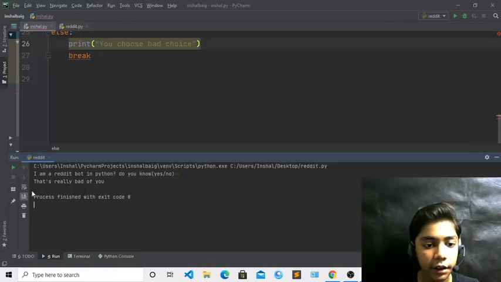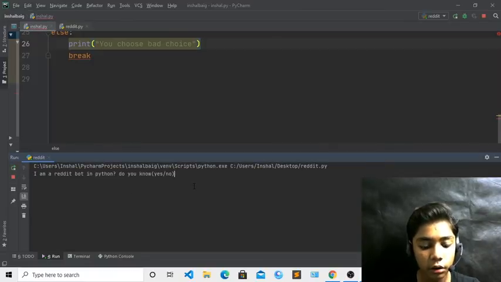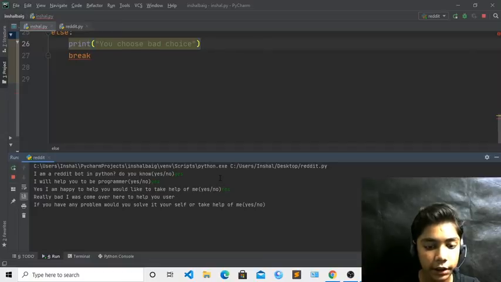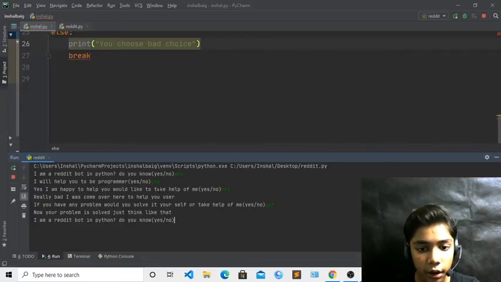Okay, so now if I take no, it says that's really bad of you. Okay, like this it is giving the answer over here, and now no again, so you can see again it is giving the answer. If you write yes, it is giving the answer like that. You can see if I write yes, here you can see like this it is giving the answer.